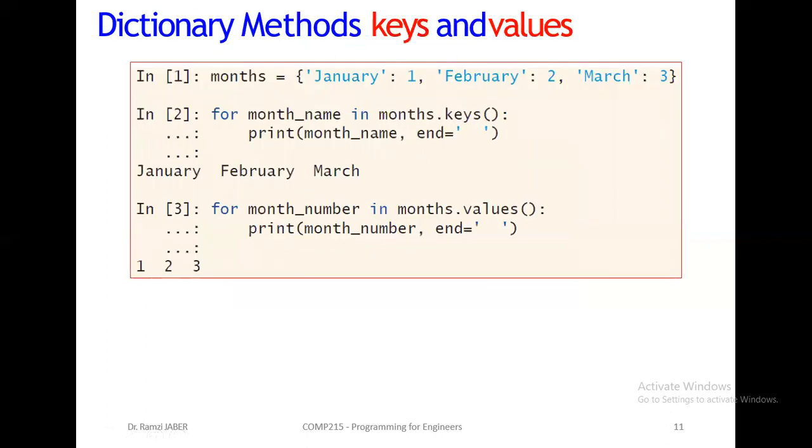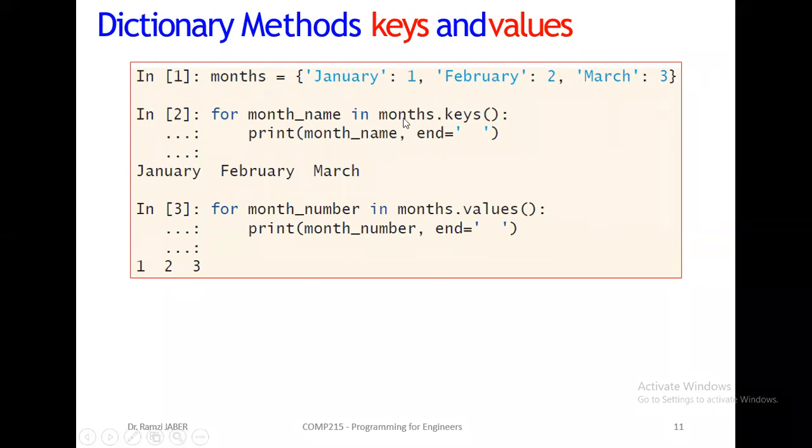Now we also have two other methods, keys and values. For example, months: January 1, February 2, March 3. We have three pairs here. I want to split it, similar to using a for loop, but now we can split it in another way using keys and values. So for month name in months.keys, keys will output only the key and leave the values.